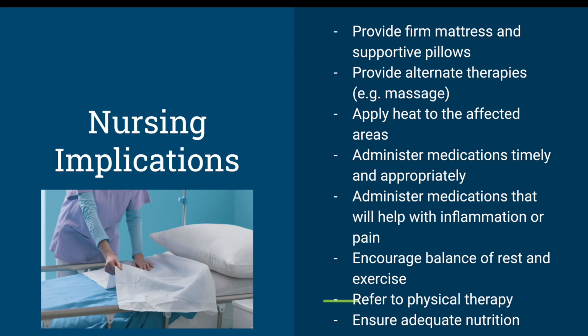Administer medications that will help with inflammation or pain, making sure you're giving the right medication and ones that actually help. Encourage a balance of rest and exercise. This is to stray away from muscle atrophy and keep that strength. Refer to physical therapy. They can also teach range of motion exercises and encourage activity. And ensure adequate nutrition. This can be making sure they have foods high in protein and high in vitamins.